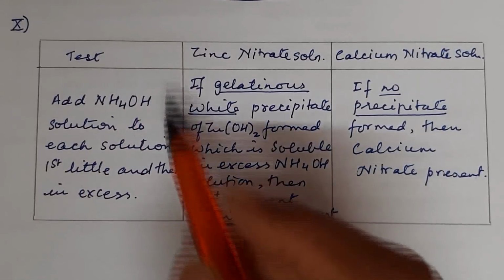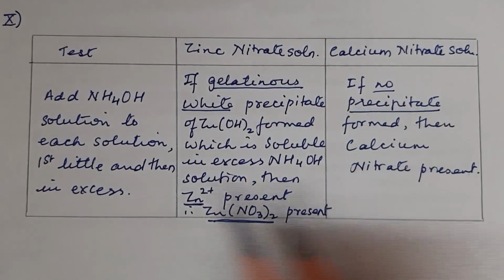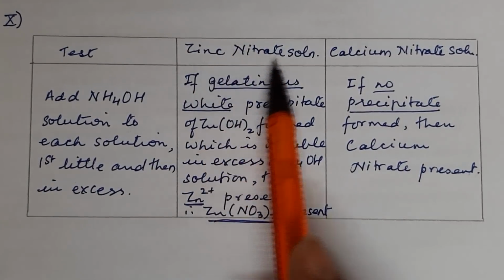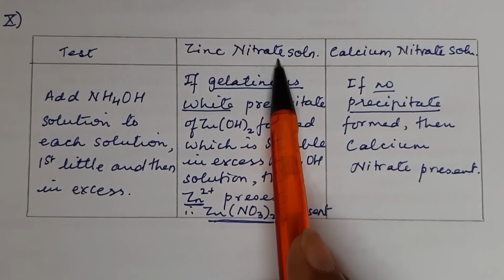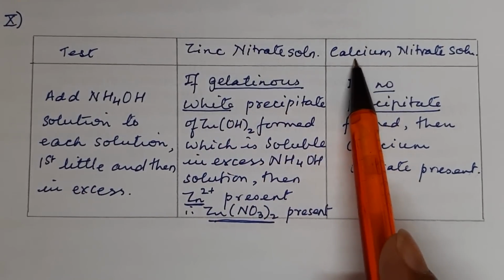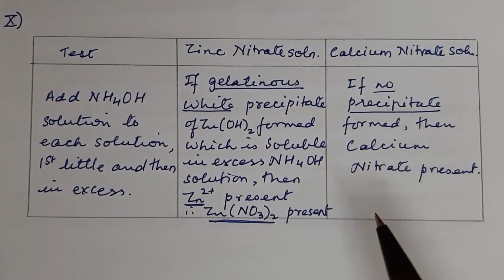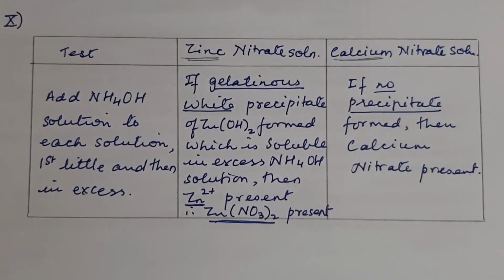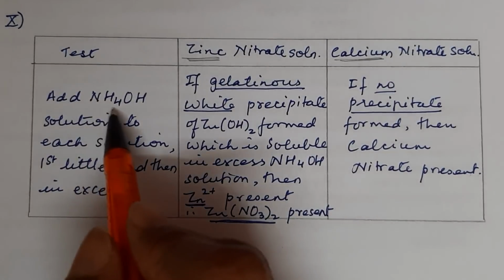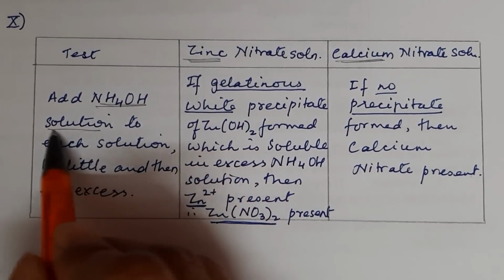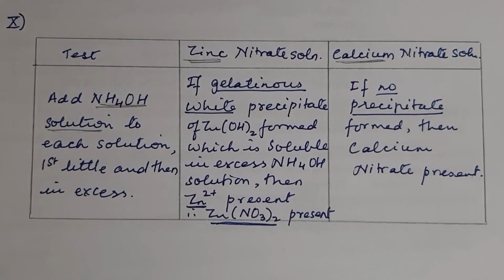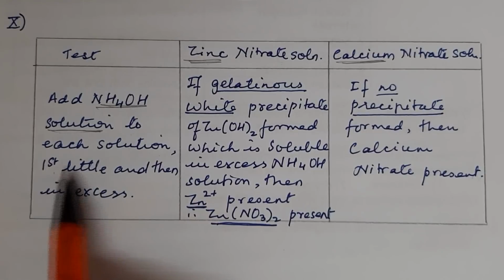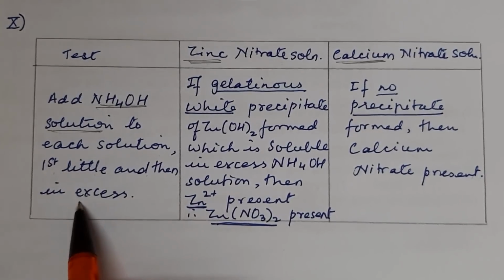For our solution, we will make 3 columns like so. The first one will be for the test. Second one will be for the first reagent that we have to distinguish, zinc nitrate solution. The second one is calcium nitrate solution, we write here. And the one that will help us to distinguish between zinc and calcium, that will be our NH4OH solution, that is ammonium hydroxide. So we add ammonium hydroxide solution to each solution, first little and then in excess.